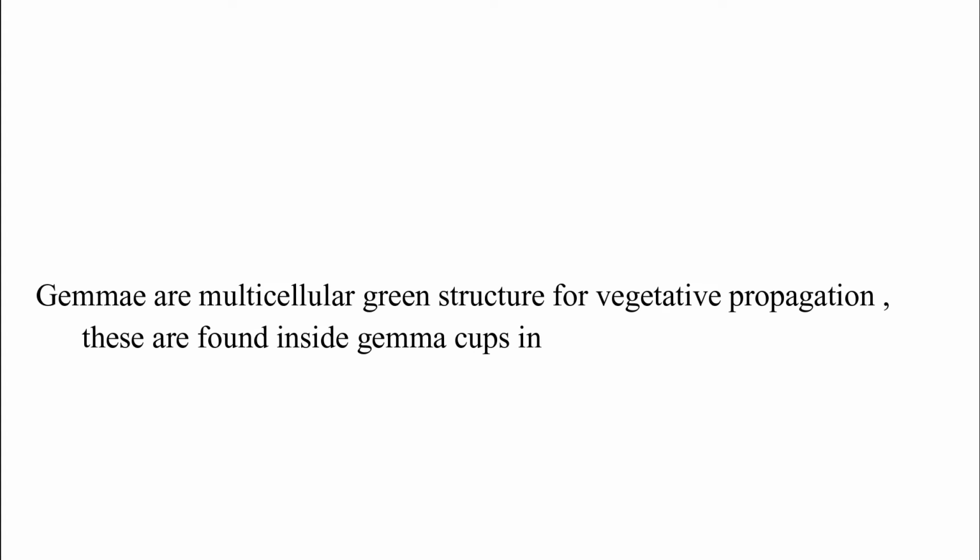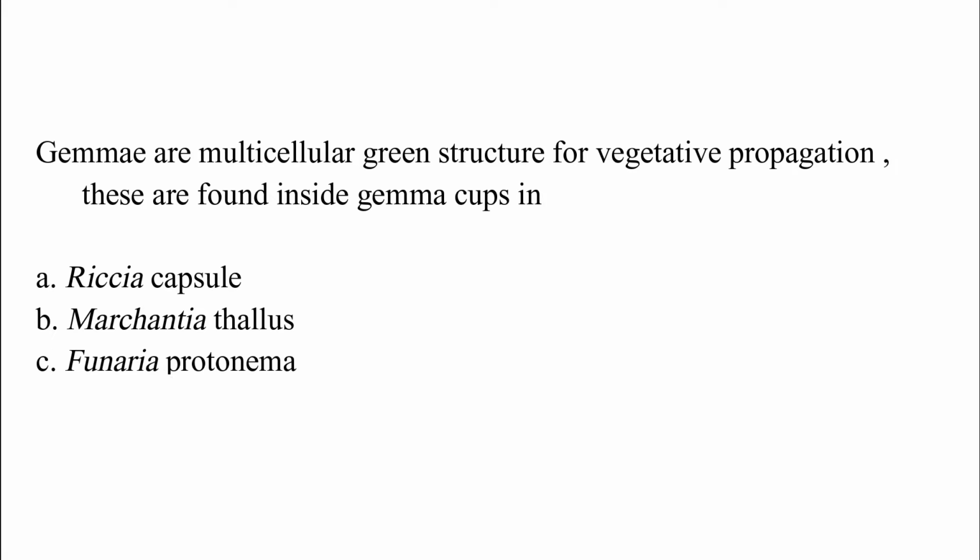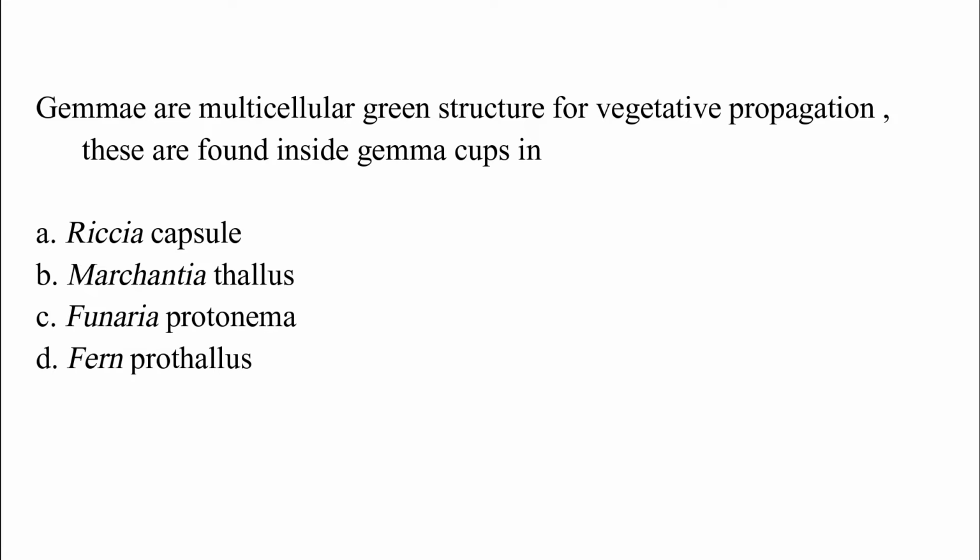Gemmae are multicellular green structures for vegetative propagation. These are found inside gemma cup in option A, Riccia capsule, option B, Marchantia thallus, option C, Funaria protonema, option D, fern prothallus. The correct answer is option B, which is Marchantia thallus.